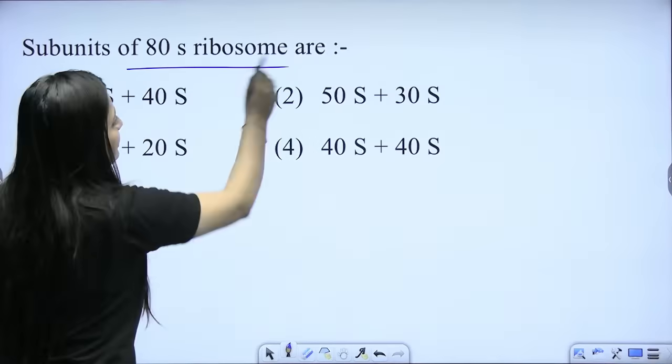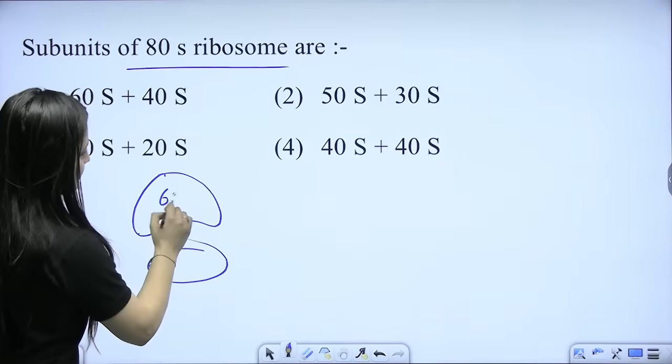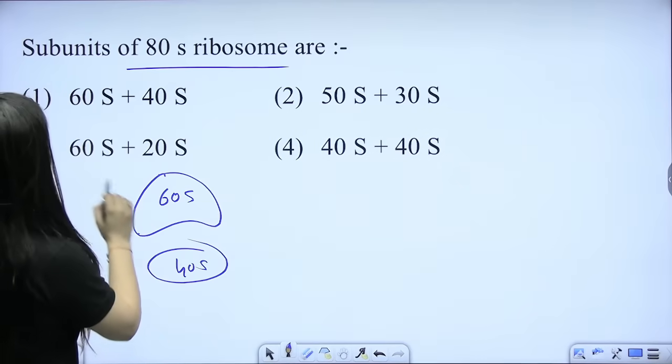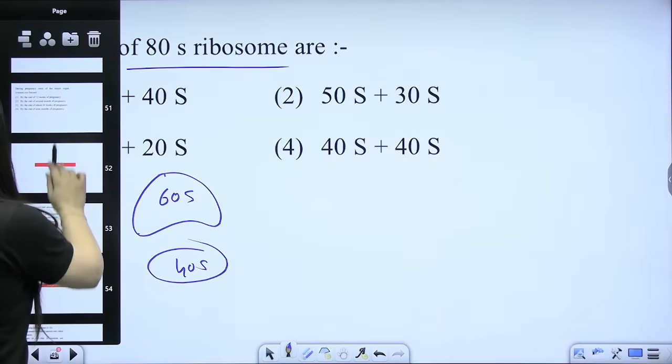Subunit of ATS ribosome, this is very easy. We know that 60S and 40S. Larger is 60, smaller is 40. Next topic. Next part.